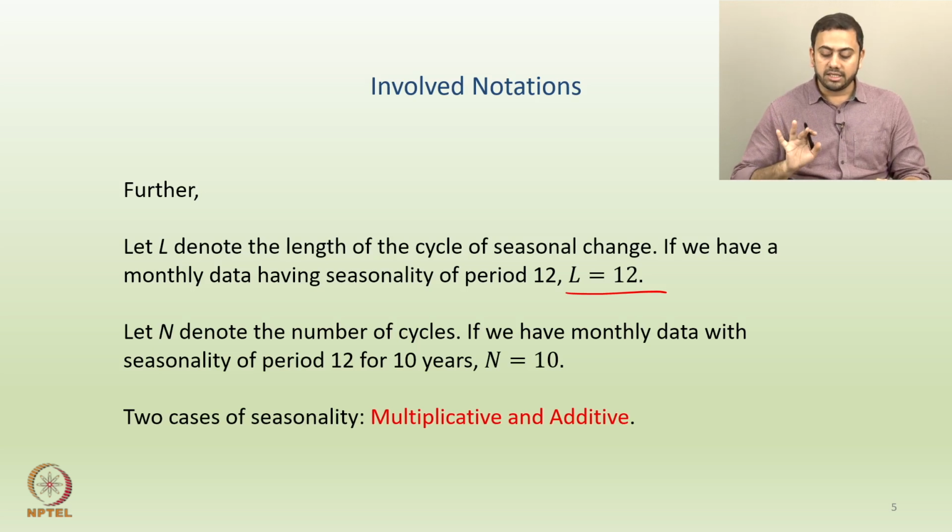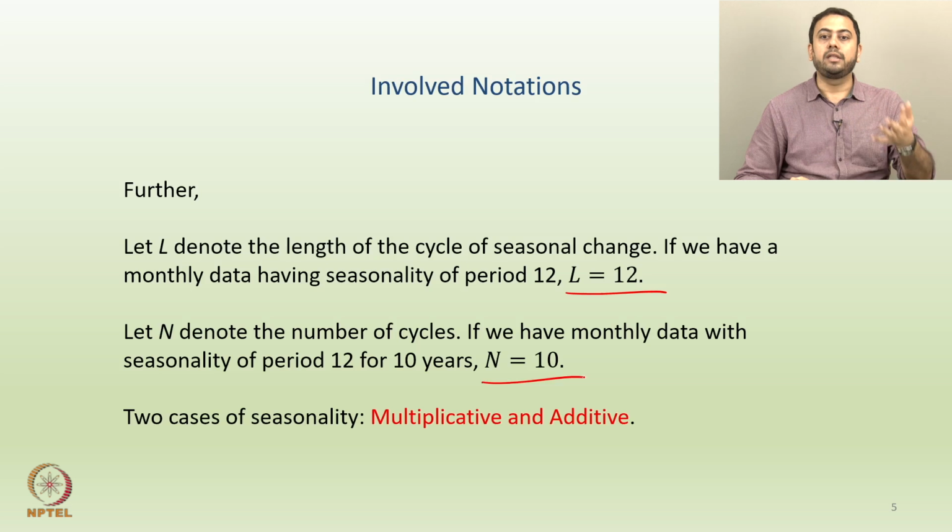Again, if you take the same example, monthly data with seasonality of period 12 over, let us say, 10 years, then my capital L is 12 and my capital N is 10, because you are collecting data over 10 years. So you have to understand the differences between the different notations. Capital L stands for the length of the seasonal cycle, and the number of cycles in the data set is given by capital N.